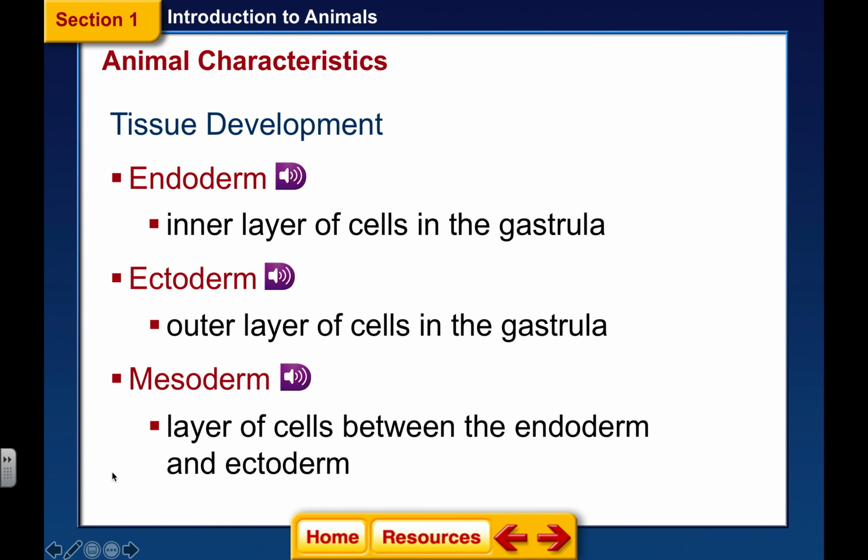Now, we end up with tissue development. We know that when you have a collection of cells, it's going to form tissue. And there's 3 layers of tissue. Not all animals have all 3 layers. We certainly do, but they all don't. Now, starting with endoderm. This is your innermost layer of cells in the gastrula, the part that I showed you that's pinching in. The endoderm is going to form the gut and the lining of the gut. So this is going to be the inner portion of our bodies.